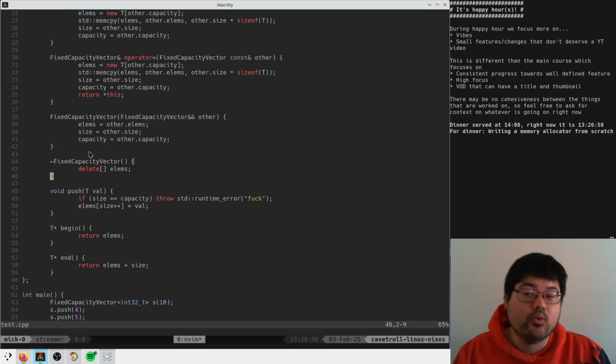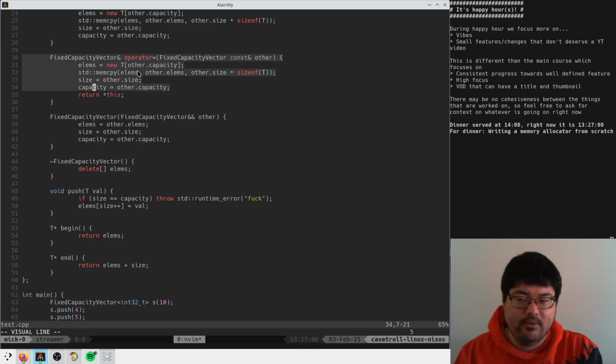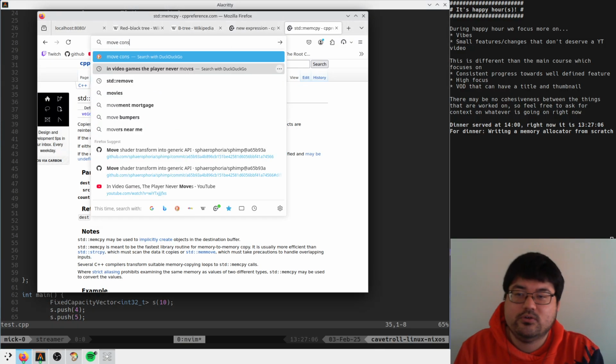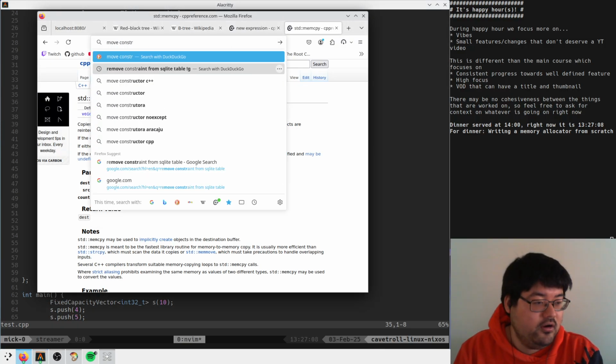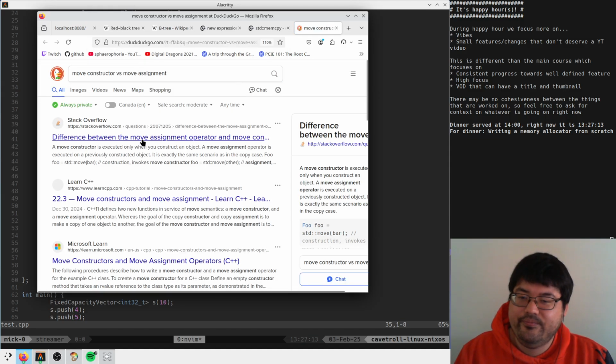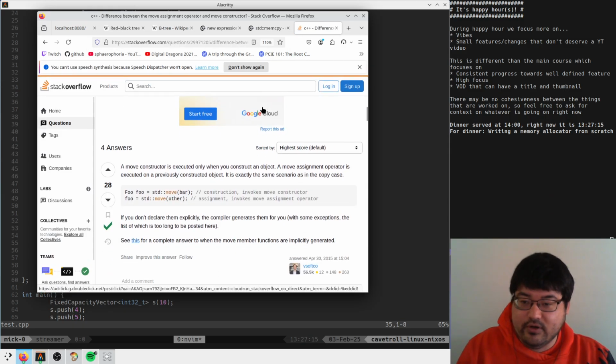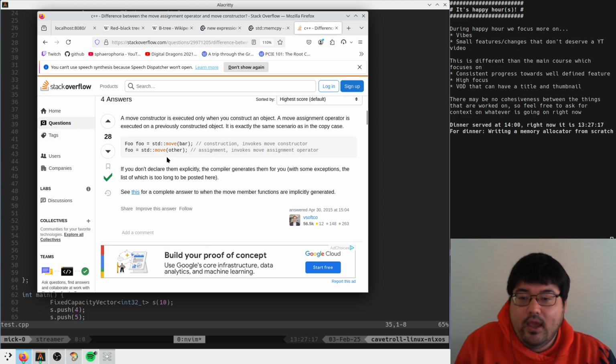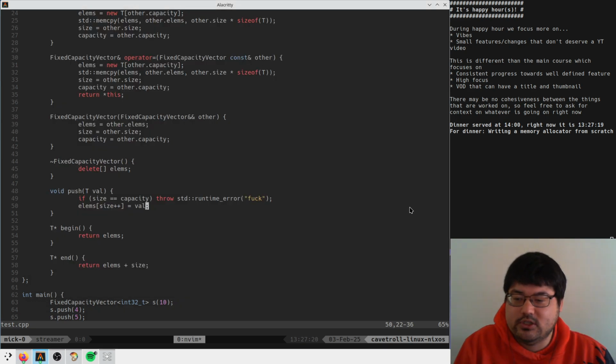Now, I don't really remember the rules, but there's also a move assignment operator where you want to do the same thing, but I don't really remember why this is different than that. Move constructor versus move assignment, what is the difference? I don't remember. Oh, okay, sure. So these are just two different things, right? So we're in the assignment case.